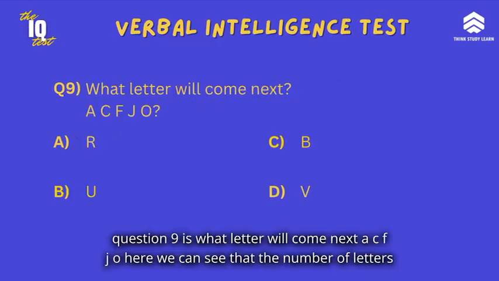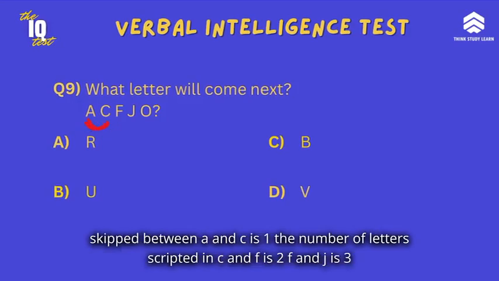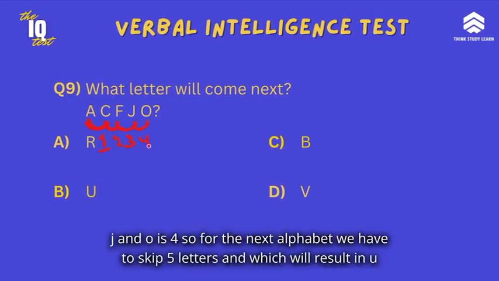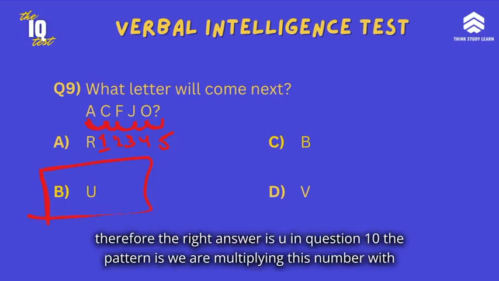Question 9 is, what letter will come next? A, C, F, J, O. Here we can see that the number of letters skipped between A and C is 1. The number of letters skipped in C and F is 2. F and J is 3. J and O is 4. So for the next alphabet we have to skip 5 letters, and which will result in U. Therefore the right answer is U.